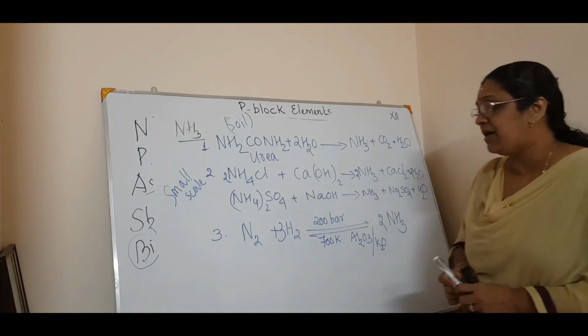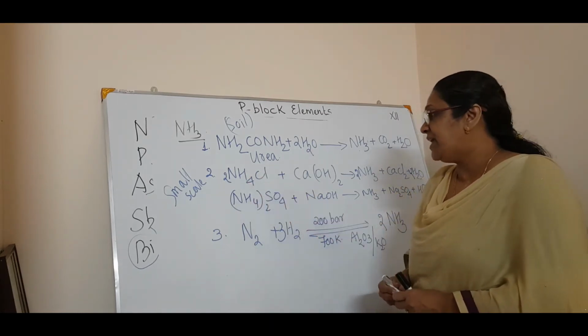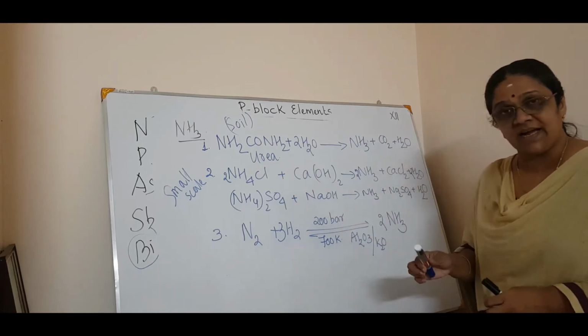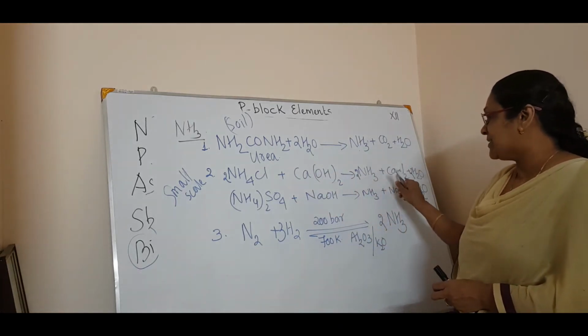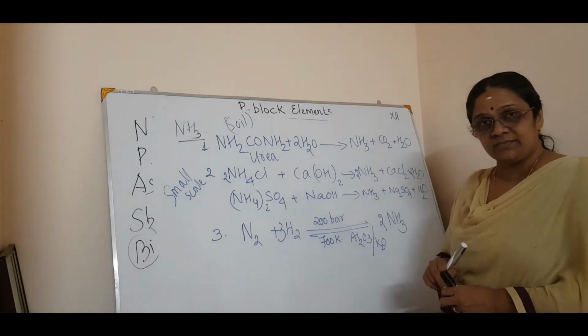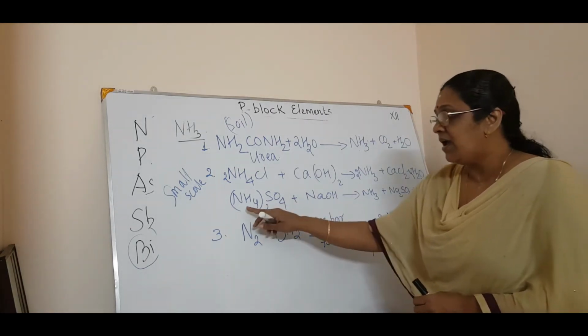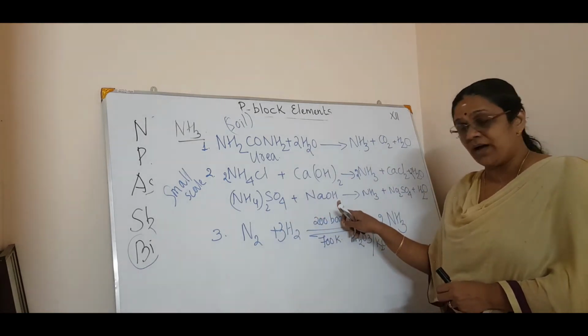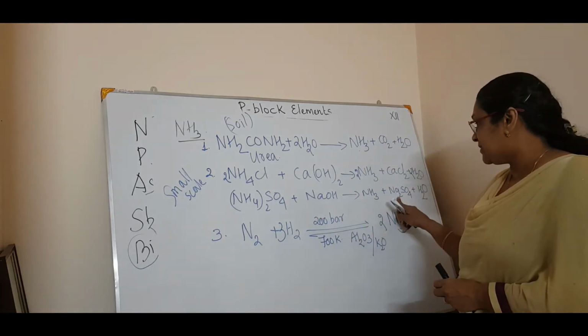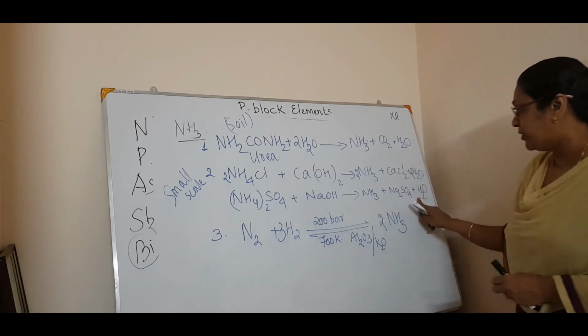So see an example. When ammonium chloride is treated with calcium hydroxide, that is lime, you will get ammonia plus calcium chloride plus water. In the same way, ammonium sulfate plus sodium hydroxide, caustic soda, you will get ammonia plus sodium sulfate plus water.